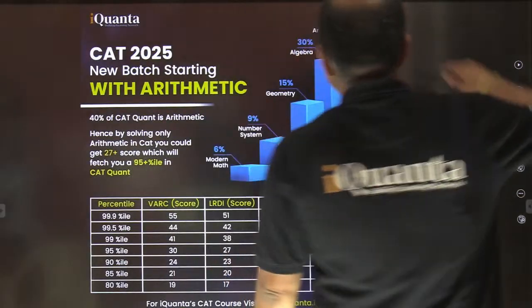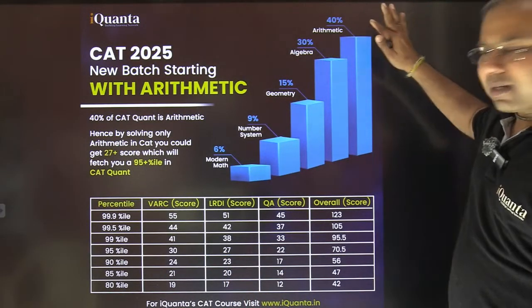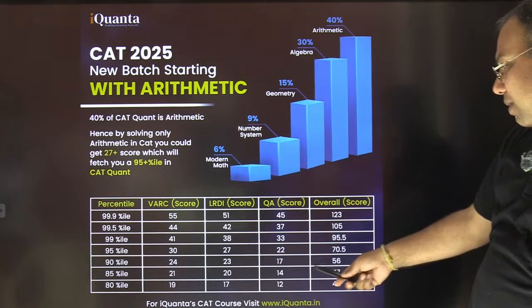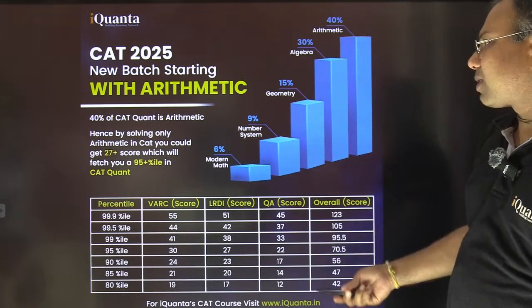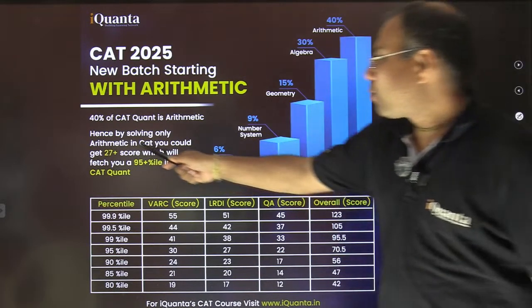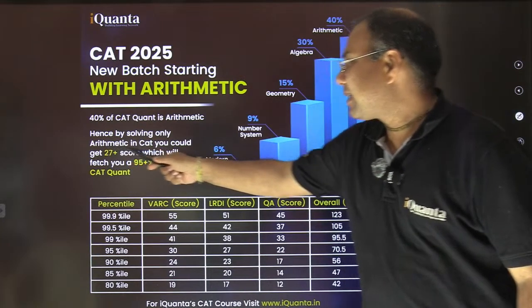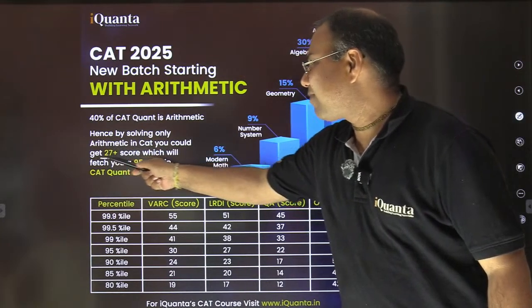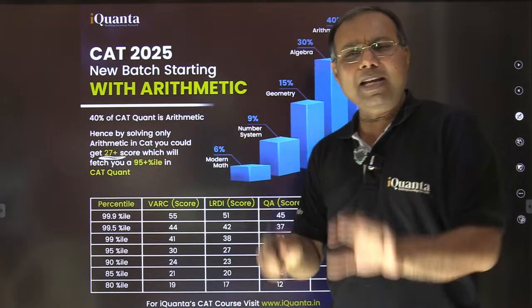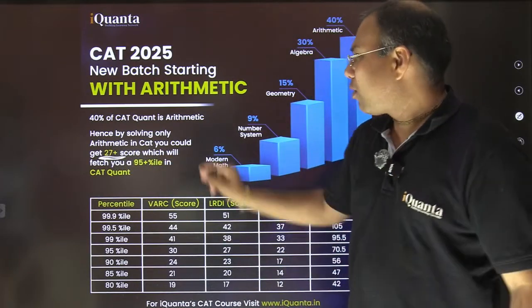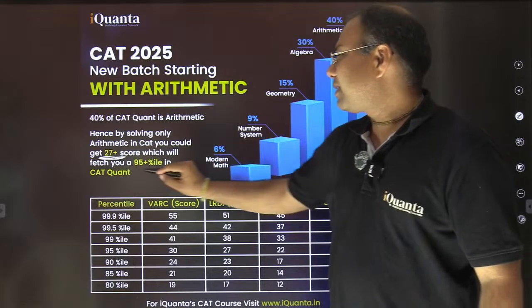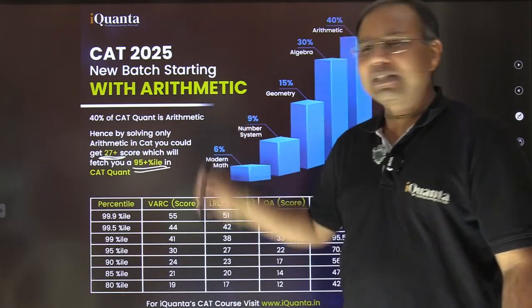By the way, 40% means it can make up 40 marks. Now see how many marks you need and how many you can get. It's a very easy part. By solving only arithmetic in CAT, you could get a score of 27 plus. Just solve arithmetic, you don't have to do anything else. Only by solving arithmetic, you will get more than 95 percentile. It's very easy.